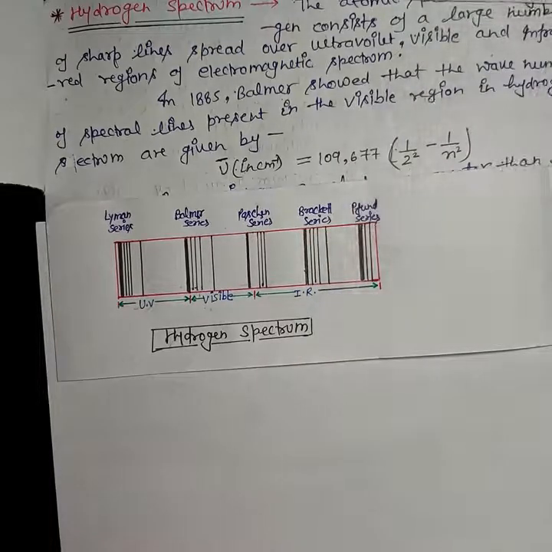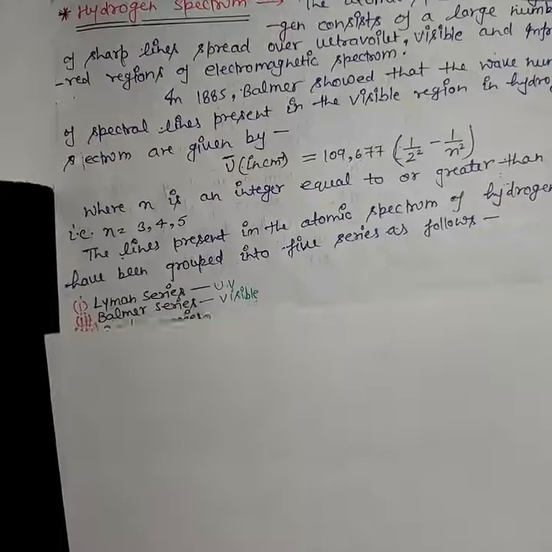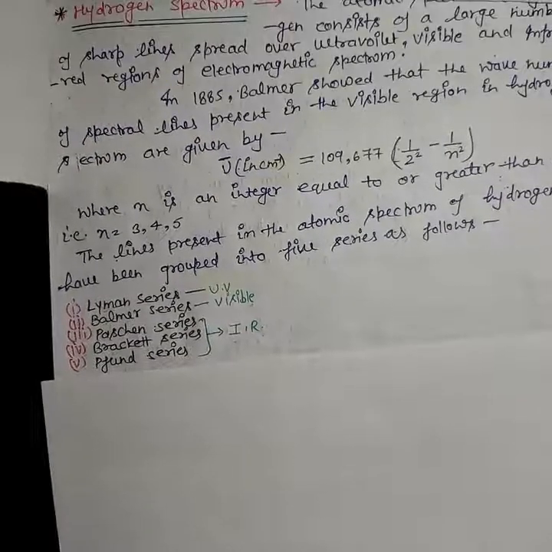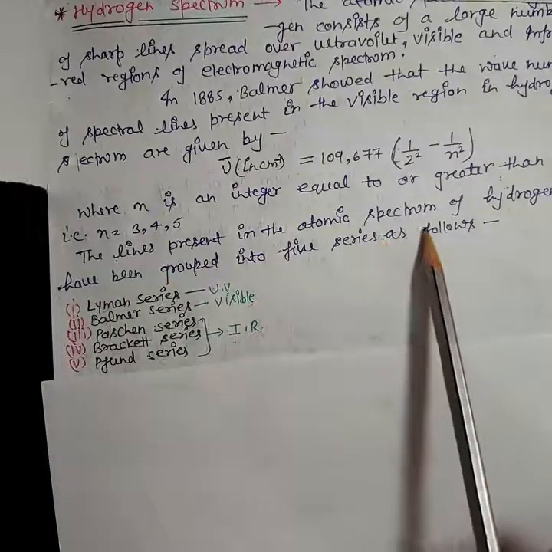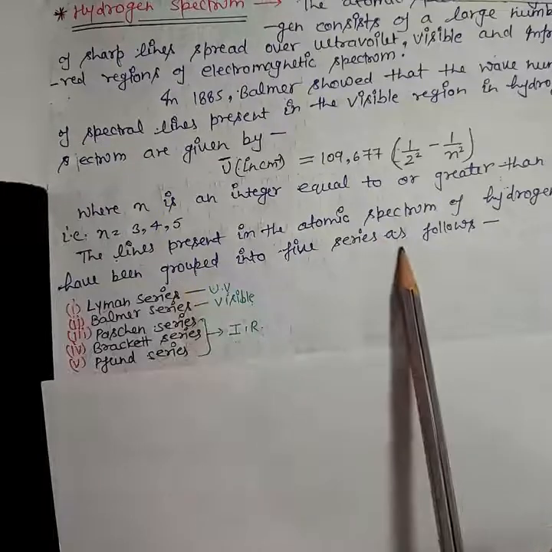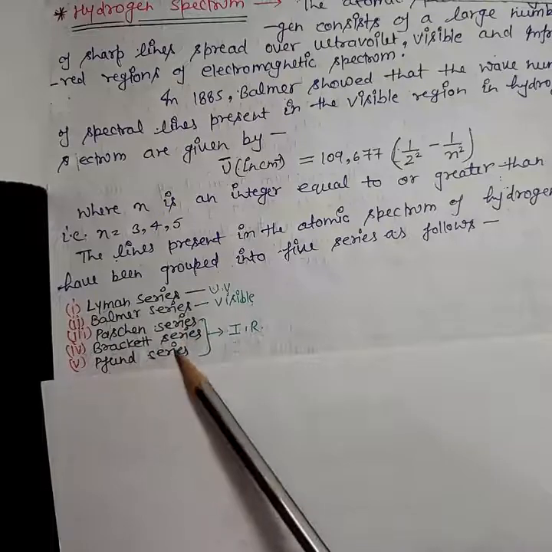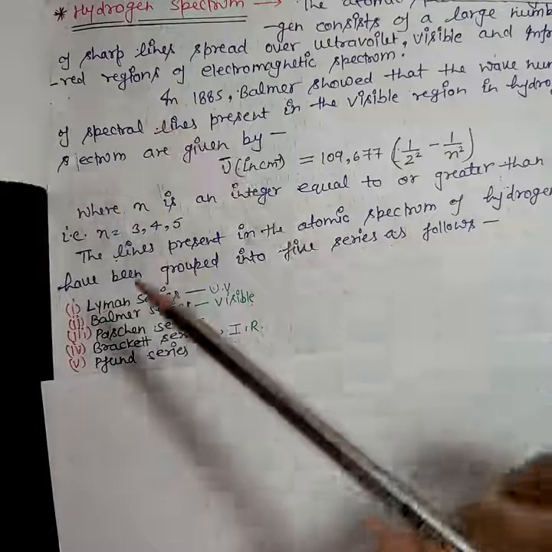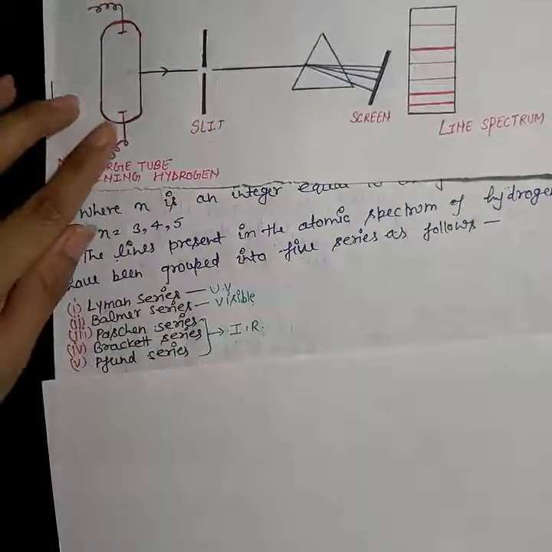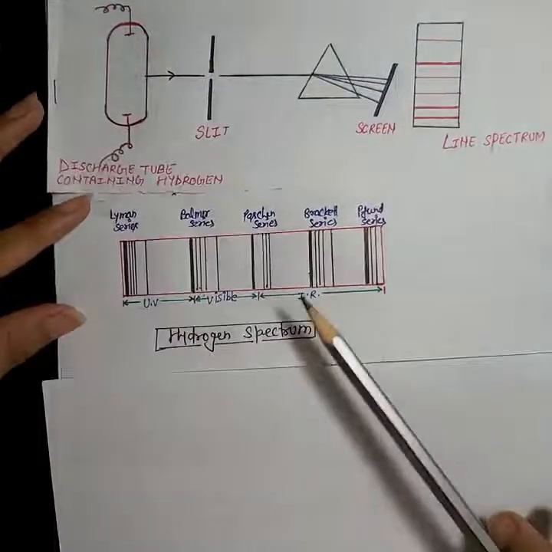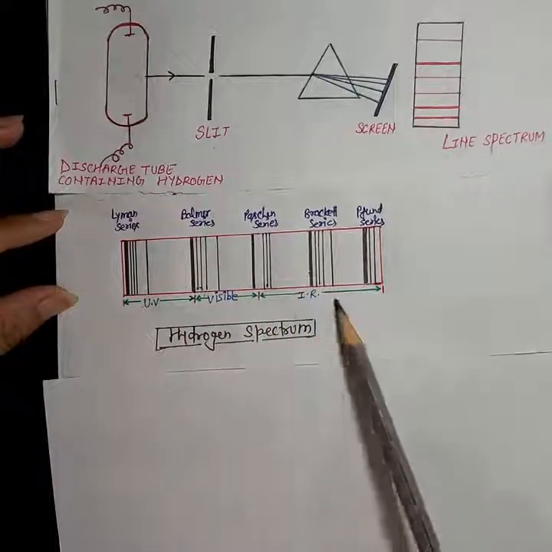Okay, so now we can say that lines present in the hydrogen spectrum can be grouped into 5 series: Lyman series, Balmer series, Paschen series, Brackett series and Pfund series. Okay, so this is all about the hydrogen spectrum. By this experiment, scientists found this type of hydrogen spectrum which consists of 5 series in different regions.